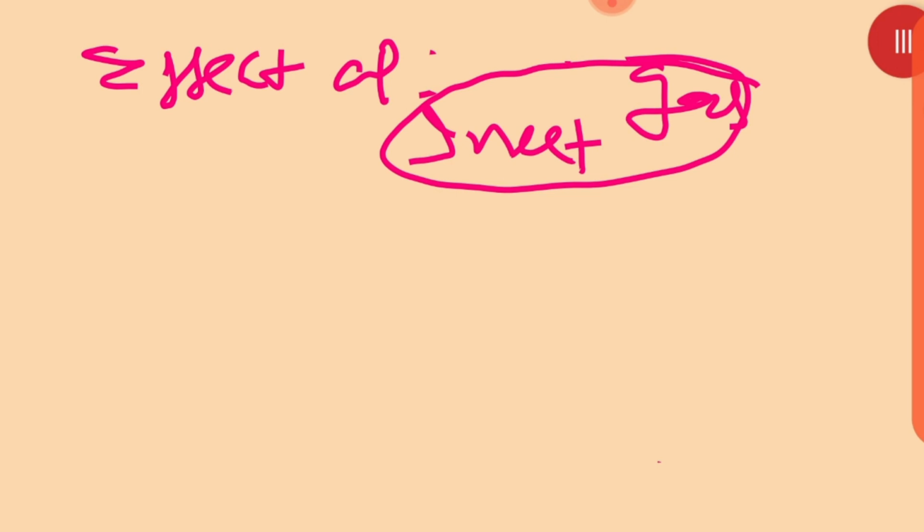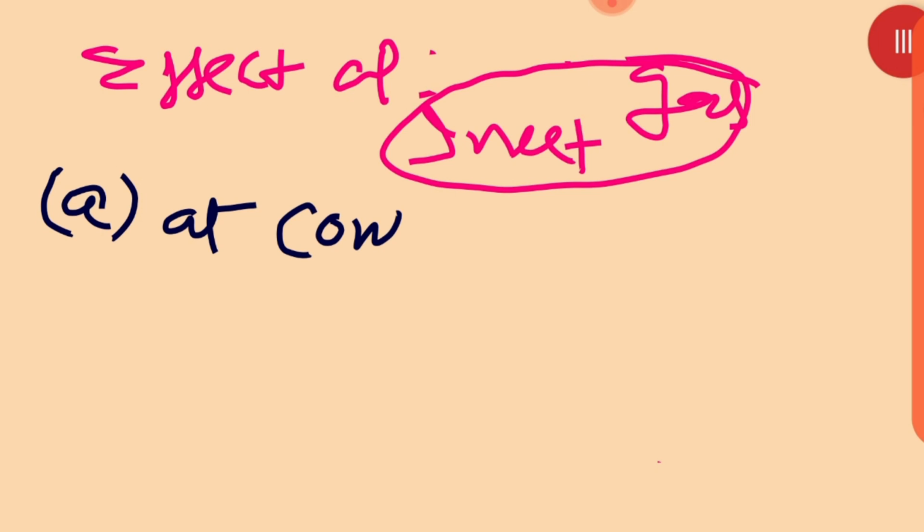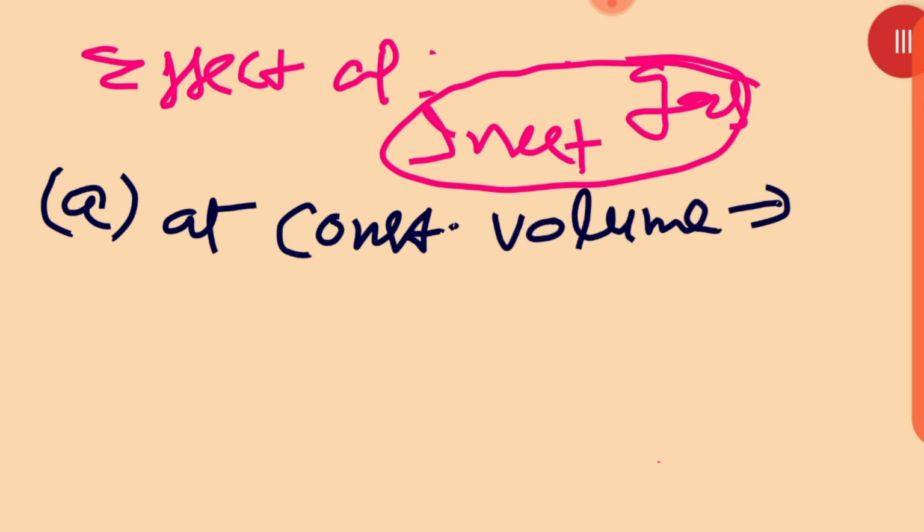Okay, then the effect of inert gas can be studied in two ways. One is at constant volume, one is at constant pressure. First we are studying the addition of inert gas at constant volume. When an inert gas is added to a reaction mixture in equilibrium at constant volume, then what is going to happen there?